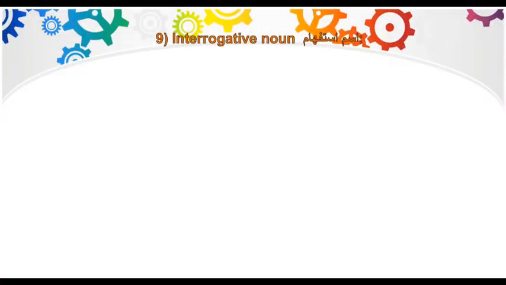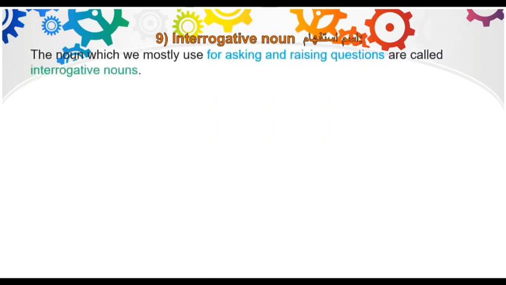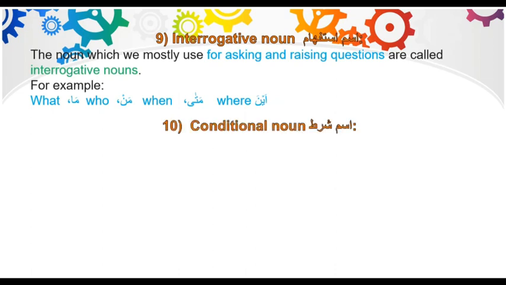Number 9, interrogative noun or ism istifham. The noun which we mostly use for asking and raising questions are called interrogative nouns. For example, what, ma, who, man, when, mata, where, ayna.